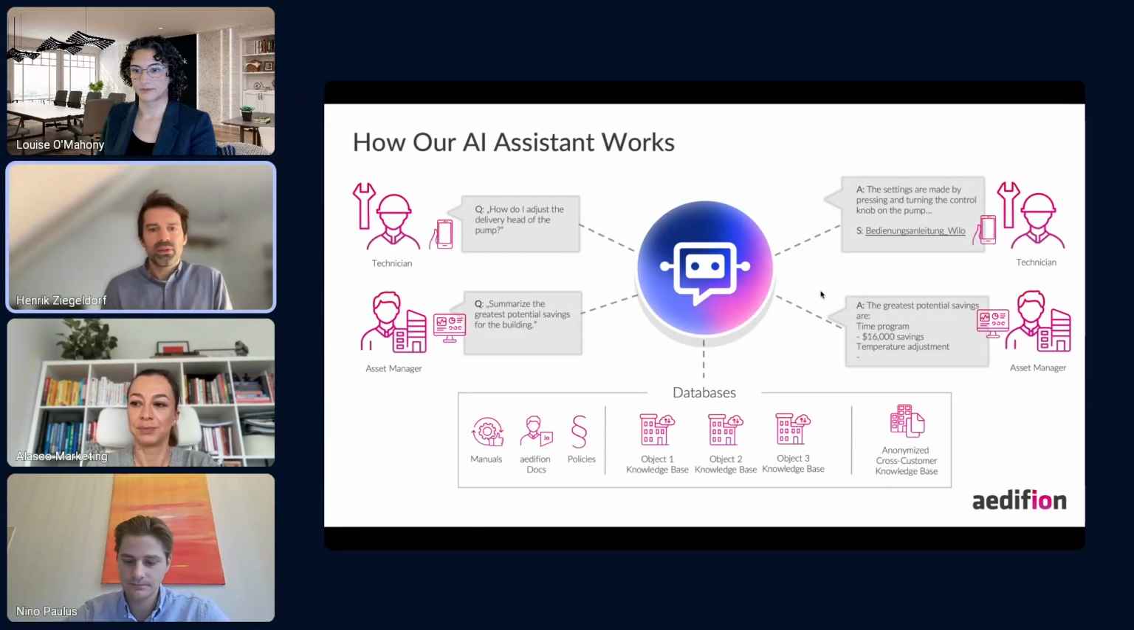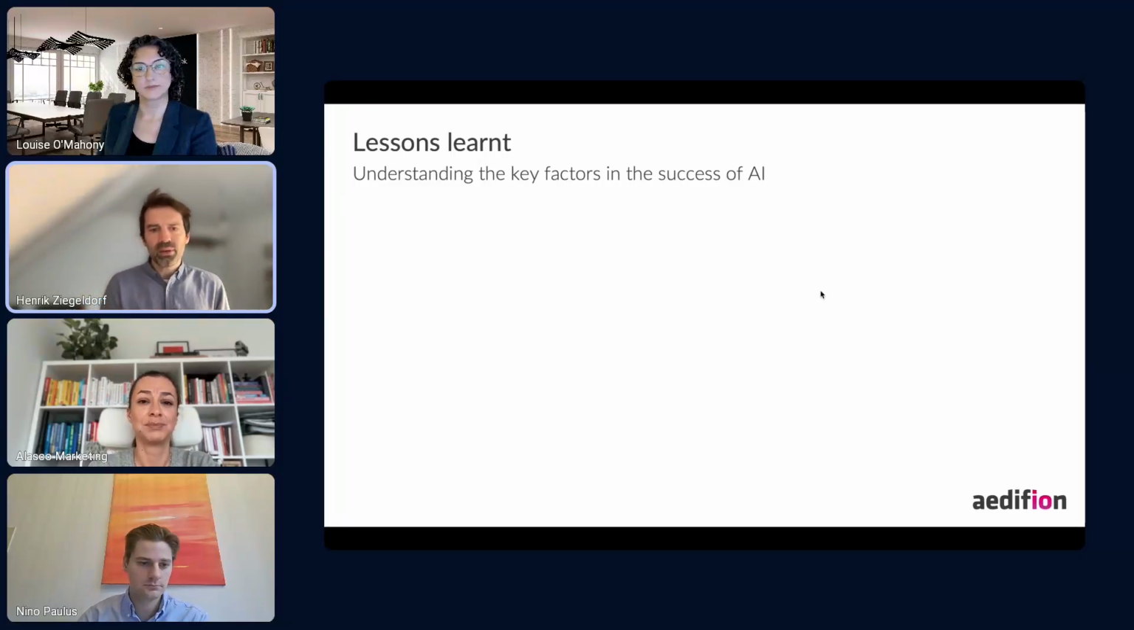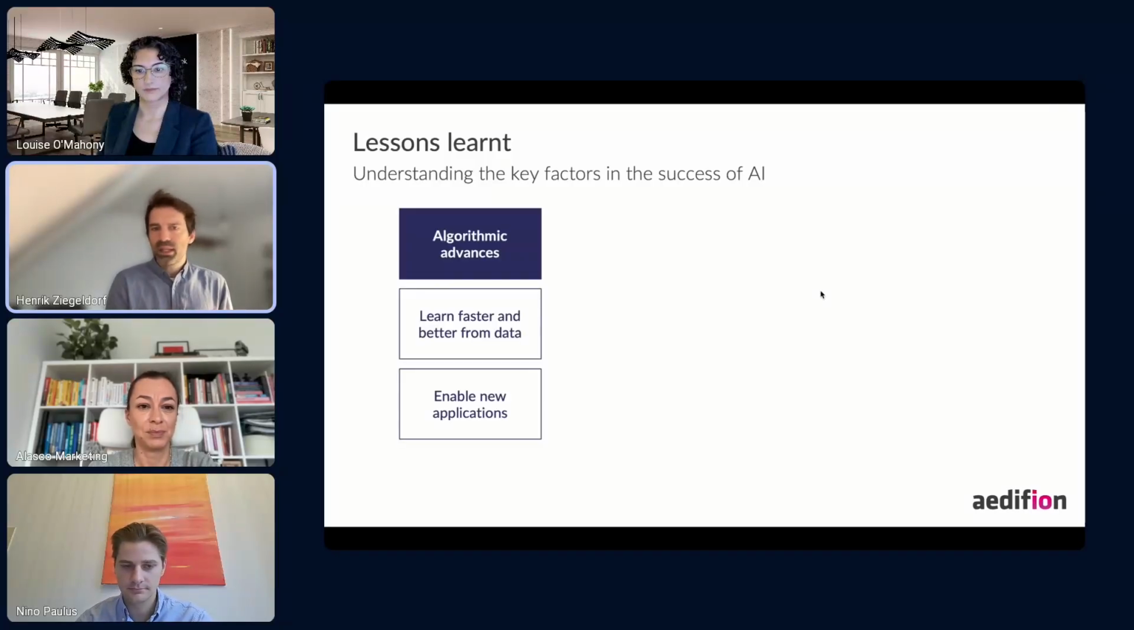So coming back to the icebreaker question at the beginning, there's a couple of lessons learned from this. And I'm going to take a big step back now. And we ask ourselves, so why is AI so successful today? Why has there been this major breakthrough? And there's three key pieces to this.